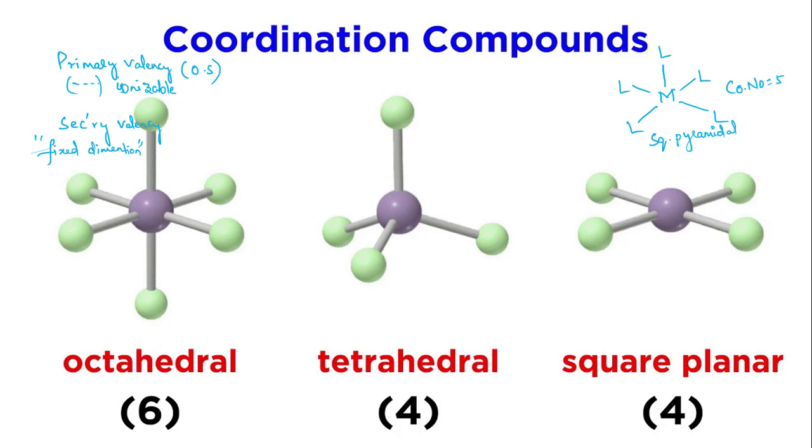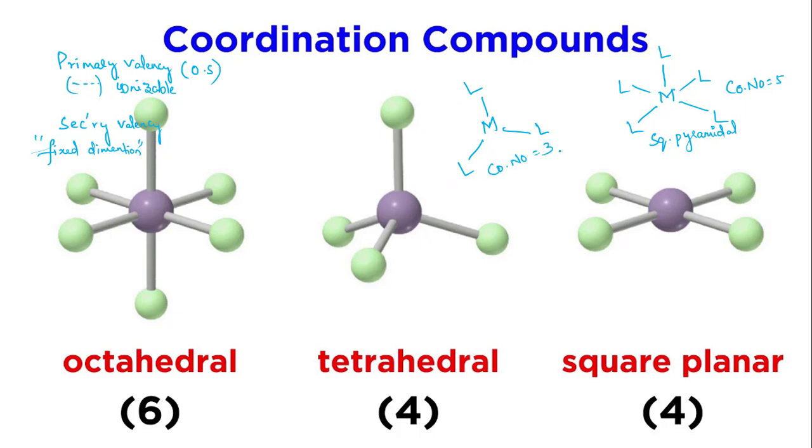So there is a geometry associated with the coordination numbers also. There is a relationship between the coordination number as well as the structure of these molecules. If the coordination number is 3, then they have a trigonal planar geometry, right? It is like this, trigonal planar geometry if the coordination number is 3.